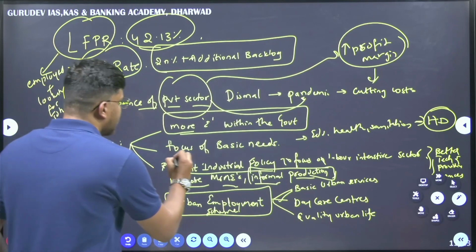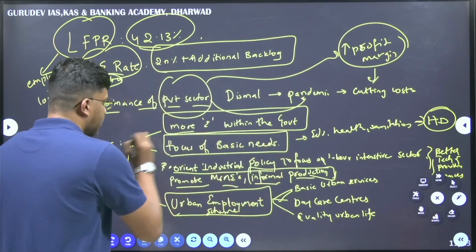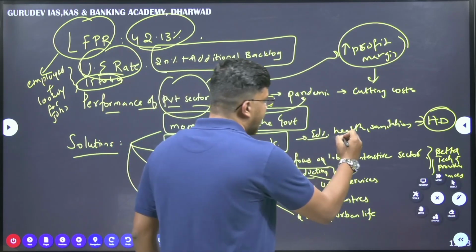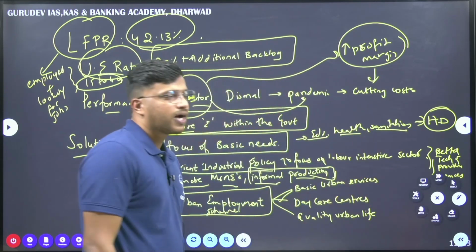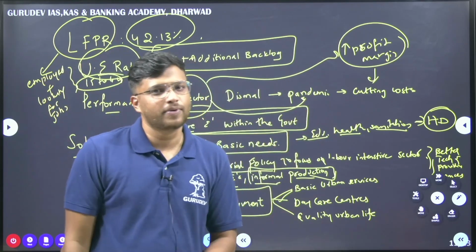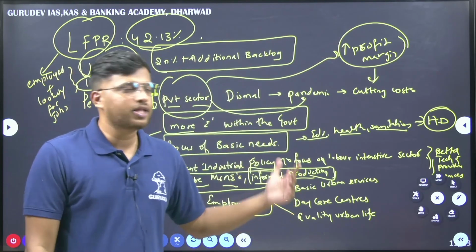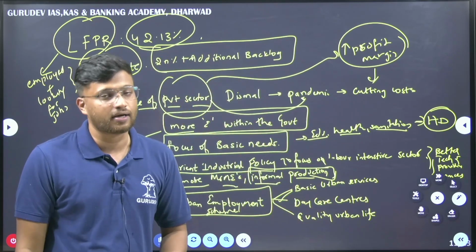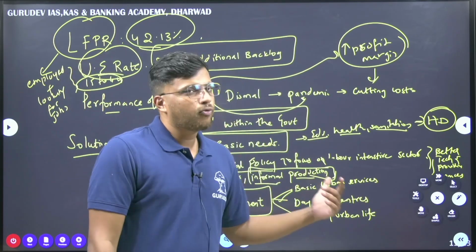Secondly, it says that focus on basic needs. Okay, focus on basic needs. By that we mean education, health, sanitation. Fine. When the government focuses on the basic needs, what happens is there is an increase in human development. Okay, the human development is increased. This is very good for us. This is what is the need of the hour. Fine. So what is the benefit of it?